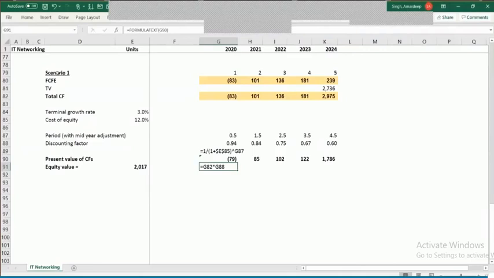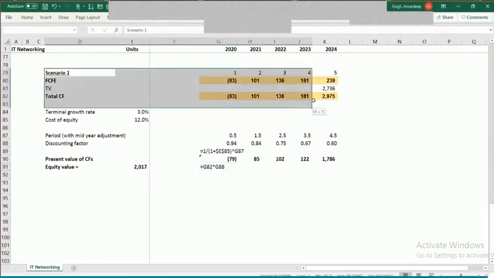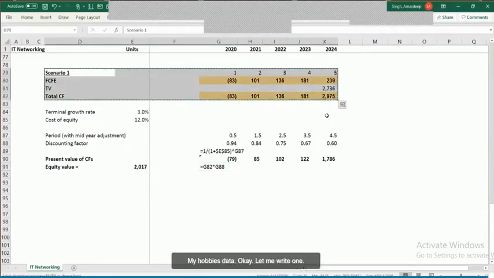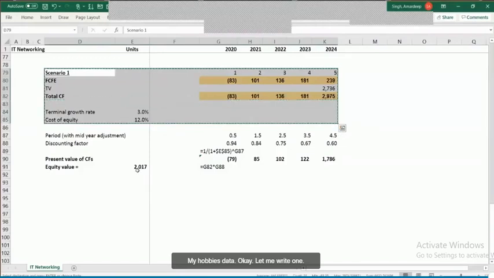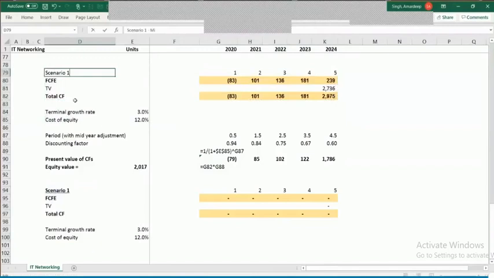Now forget about mid-year adjustment for the time being. Let's assume I have these data. Here, let me write scenario 1, mid-year adjustment.